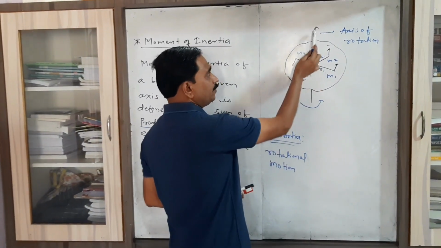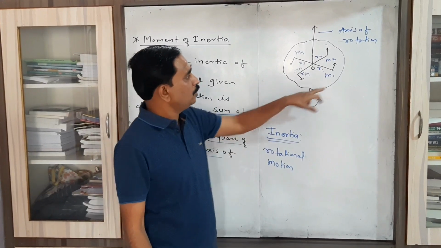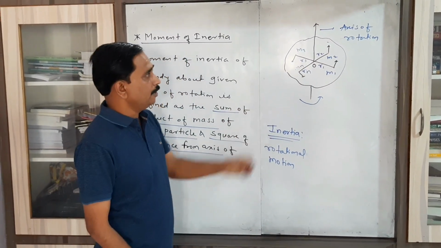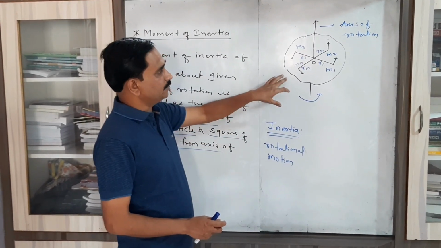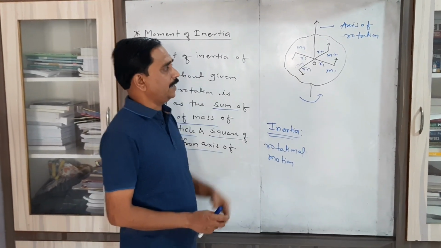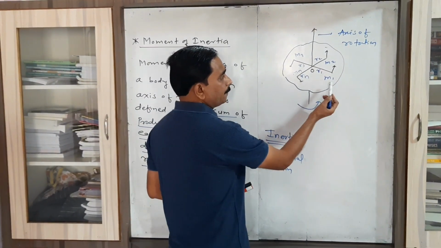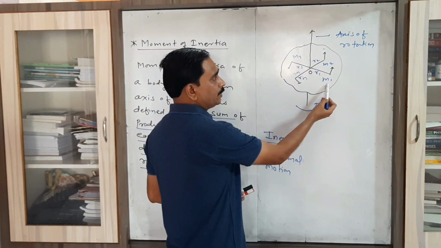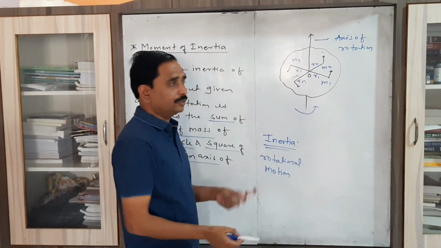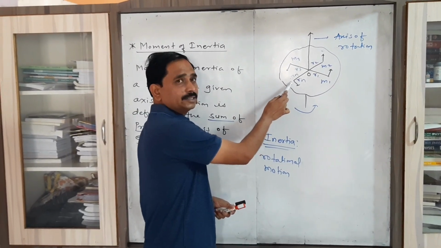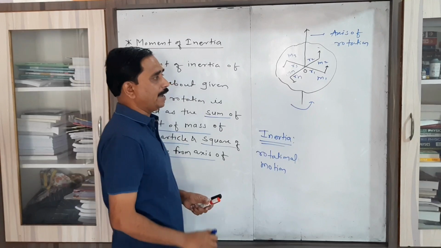Axis of rotation is simply an imaginary line passing through that body around which all particles of the body rotate. Let us consider this body consists of n number of particles. For our convenience, I draw m1, the mass of the first particle, m2, the mass of the second particle, m3, the mass of the third particle, and this one is the nth particle, so its mass is mn.